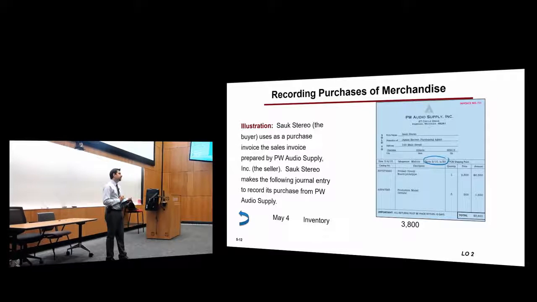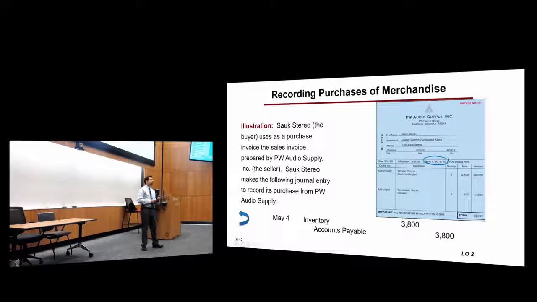So they didn't pay. When they send them an invoice, it means they did not pay in cash. So it is accounts payable, and you have the full amount, 3,800. Okay? Any questions? So this is to record the actual purchase.